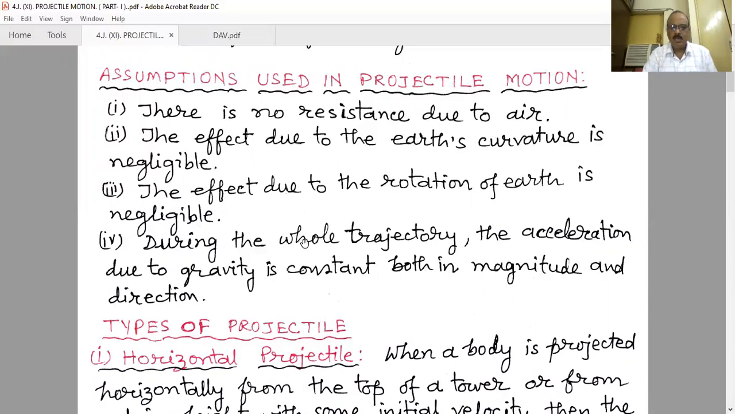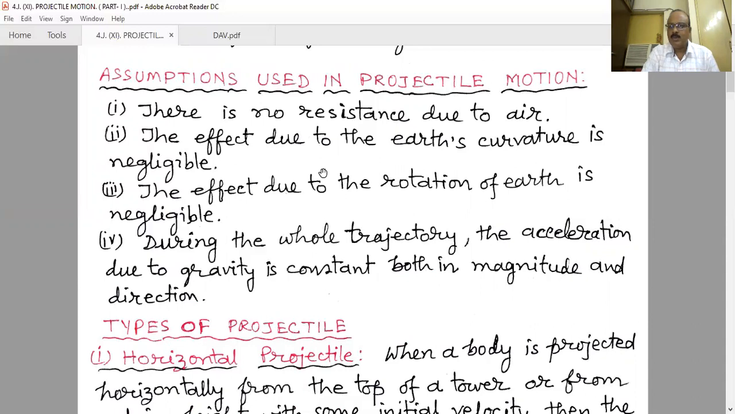And next, during the whole trajectory, the acceleration due to gravity is constant, both in magnitude and direction. We know that at different places and different altitudes, the acceleration due to gravity is not constant, but in a smaller region we can consider it constant. When we treat any projectile, we consider the acceleration due to gravity constant for the whole path, both in magnitude and direction. So when we proceed further, we calculate the different equations and quantities related to projectile motion, and we consider all these things.